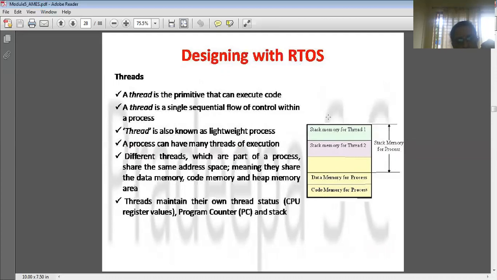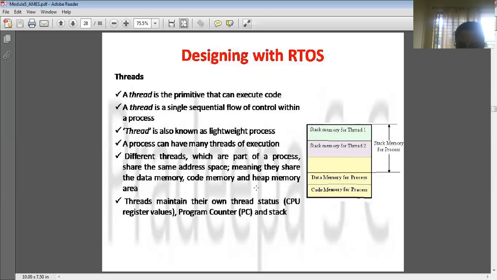So here the threads share the same code memory of the process. Data memory is also shared by the process. Only the stack memory for each individual thread will be separate. And also each thread will have a separate program counter and status register. That means a thread is nothing but a lightweight process. It will also look like a separate process, but only the data and code memory are taken from the process, right?